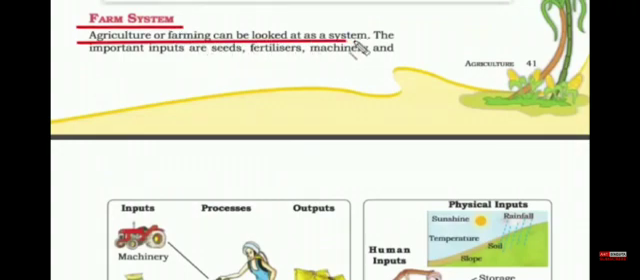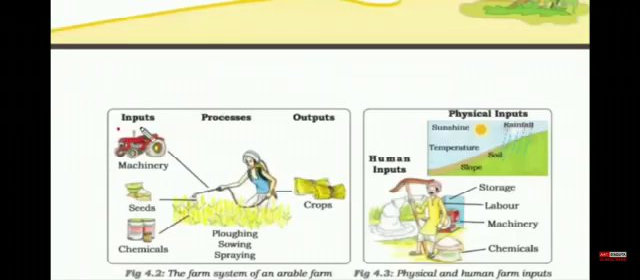So agriculture or farming is like a system. When we say system, it means it has inputs, it has outputs, it has processes, it has a cycle. So this is the meaning of system. For example, for farming, we need seeds, fertilizers, machinery and labor. They are nothing but inputs. If you look at this picture, you can see the input that is required for agriculture.